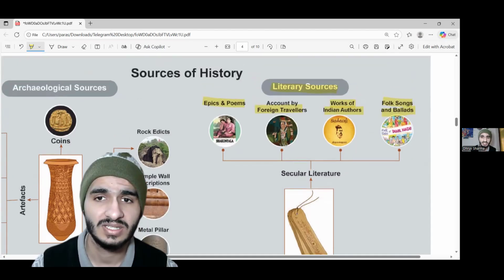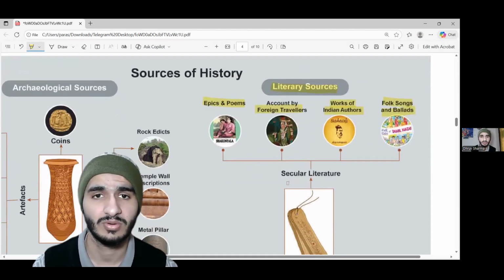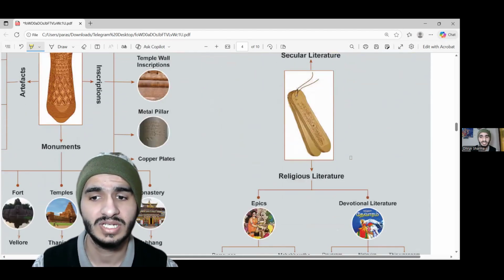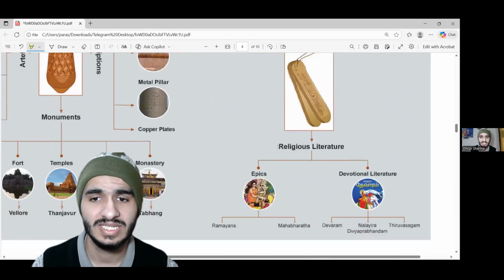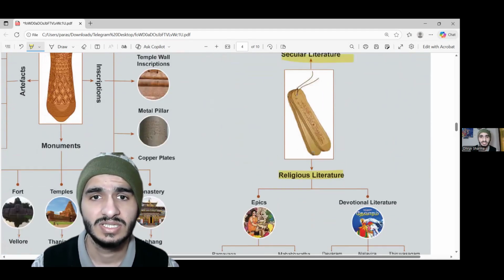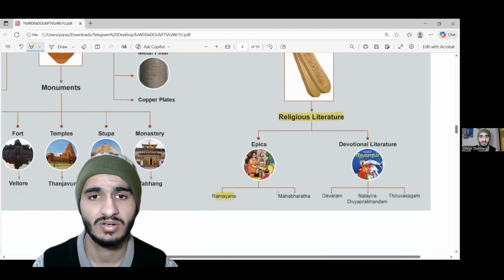These are great sources of history because we just learned that history came from the word historia, a Greek word, and it meant learning through inquiry. So these are the sources from which we do a certain kind of inquiry to understand what history was all about. Then there is religious literature. That was secular literature.